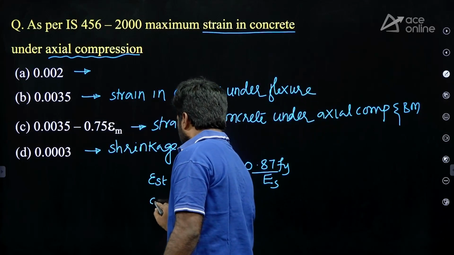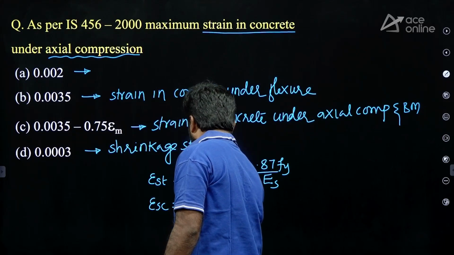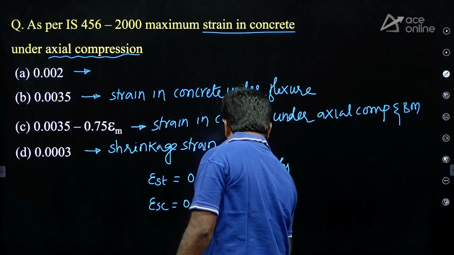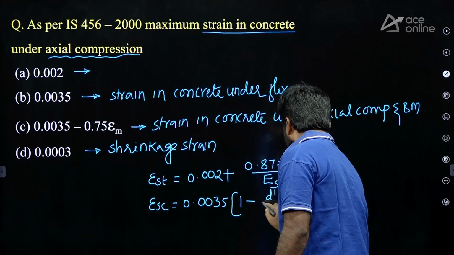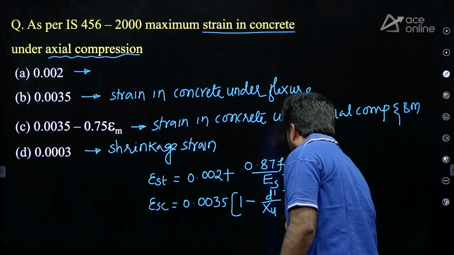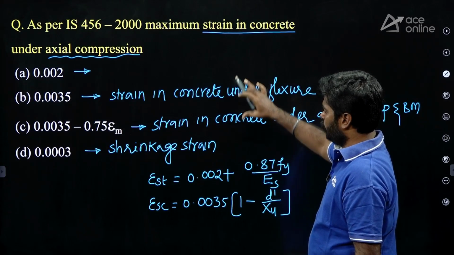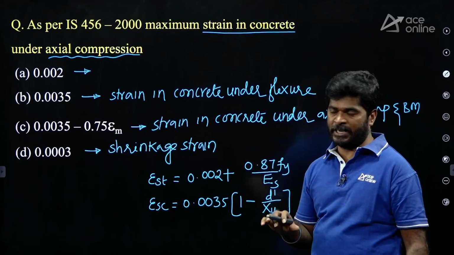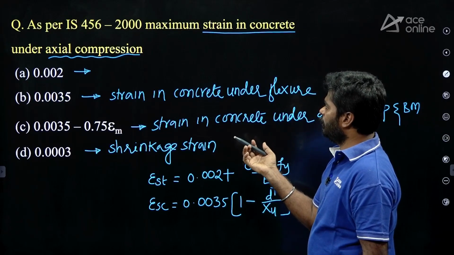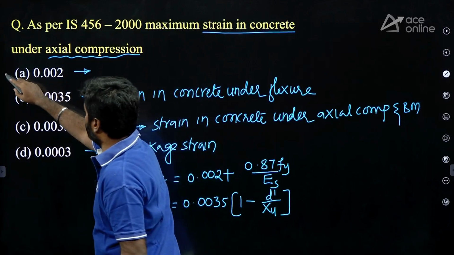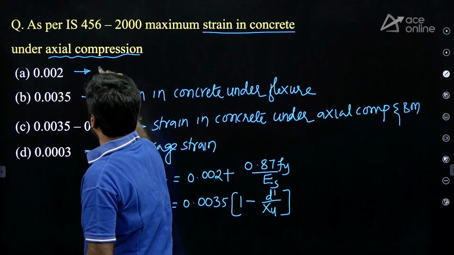Strain in compression steel is 0.0035 into 1 minus d dash upon xu or xu max. Of these five, any one you can expect in the exam. Axial compressive strain in concrete is 0.002. The correct answer is option A.